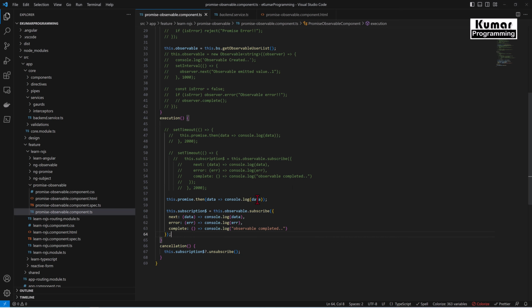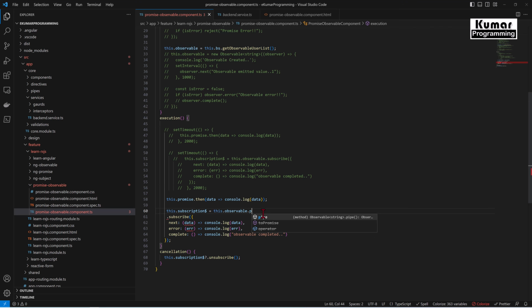So here in promise we don't have any option to write a filter, to apply any operator here. But in case of observable we have. So what we have to do, before subscribe I'll write a code for pipe.